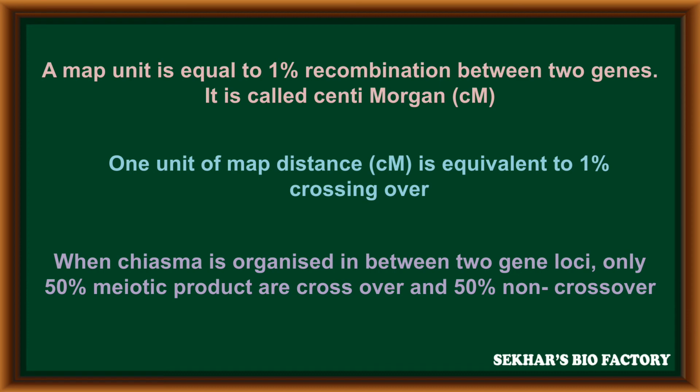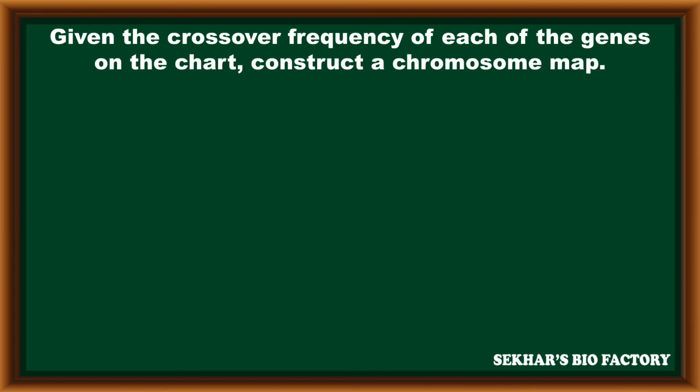When a chiasma is formed between two gene loci, only 50% of meiotic products are crossing over and 50% non-crossing over combinations will be expressed. So, given the crossing over frequency of each gene on the chart, it helps to construct the chromosomal map.